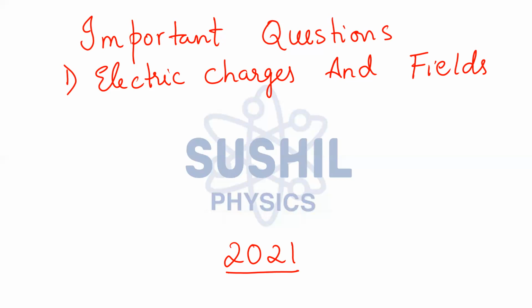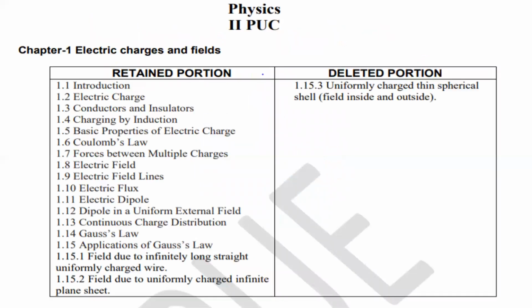The first topic I'm going to discuss is electric charges and field. You can say the sure short questions which might appear in the board exam. Before we start, I will discuss the topics which have been retained and the topics which have been deleted. Let's directly focus on one topic that has been deleted. The deleted portion is the uniformly charged thin spherical shell, that is, finding the electric field for a shell inside and outside. That topic has been deleted. Now quickly let's move ahead.